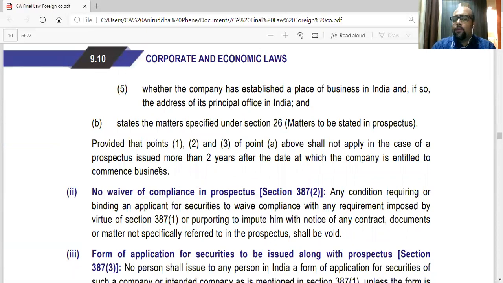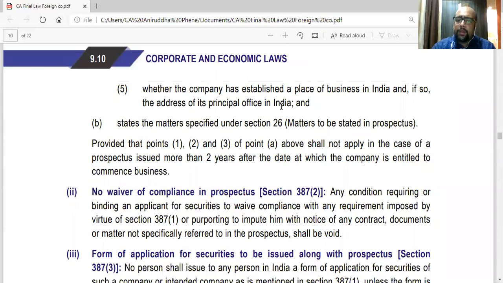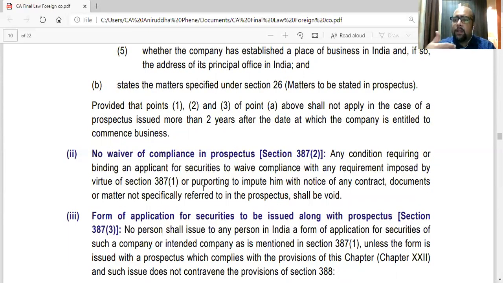No waiver of compliance in prospectus. So the prospectus should not contain any term or condition which might affect a waiver of compliance of section 387 subsection 1. So it might state that the applicant is waiving off the compliance of section 387 subsection 1, that he doesn't want the company to disclose everything, he's okay with it, he'll still apply. That is wrong. That is, he is giving up his rights.